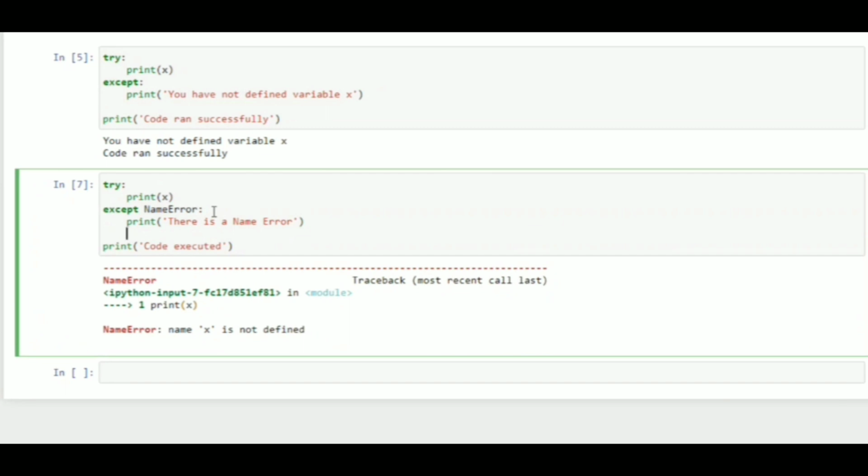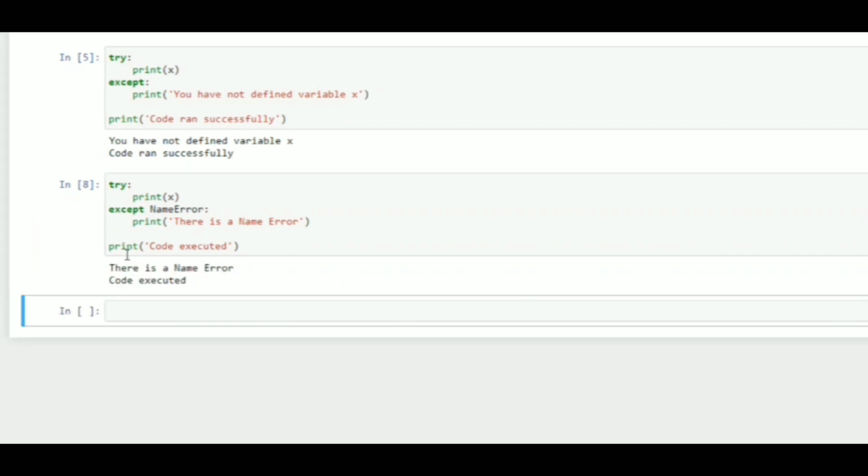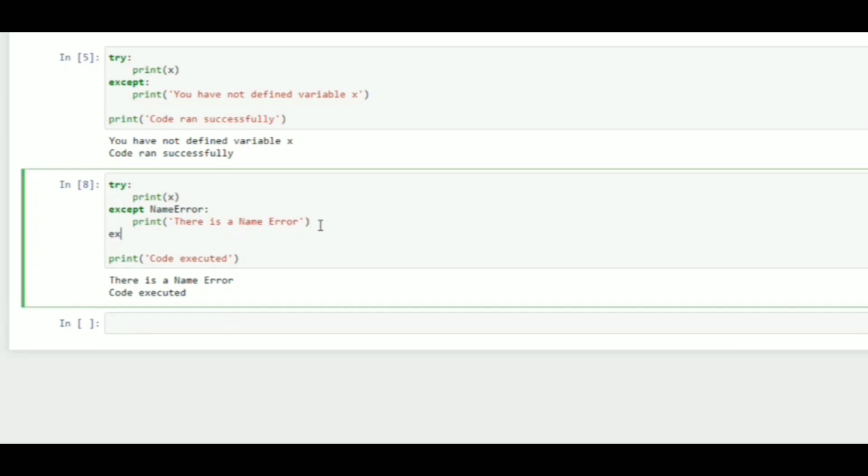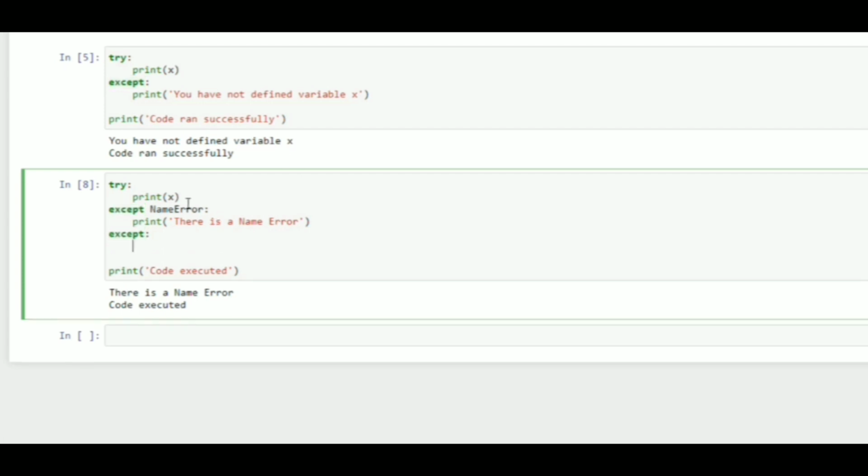You can see that we got an output: there is a name error because we have not defined this x variable, and also the code executed. So our code did not crash. But let's see, I want to add another exception. If there is an exception other than NameError, I would say there is an exception.